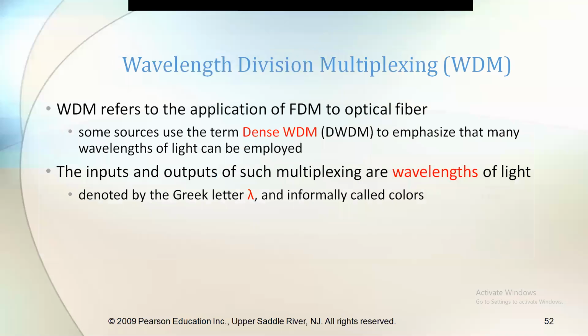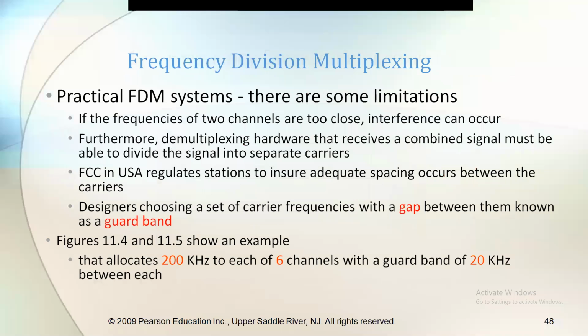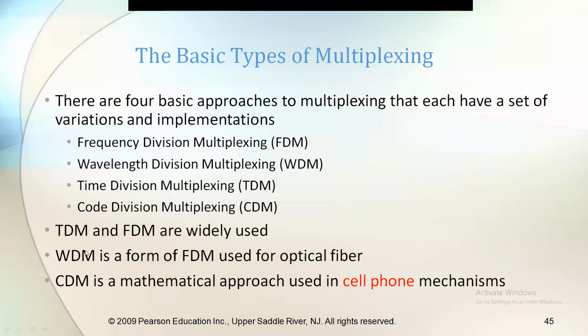The next, second type of multiplexing technique is wavelength division multiplexing. It is very similar to, as I mentioned before, see here, last but one point. Wavelength division multiplexing is a form of frequency division multiplexing used for optical fiber.